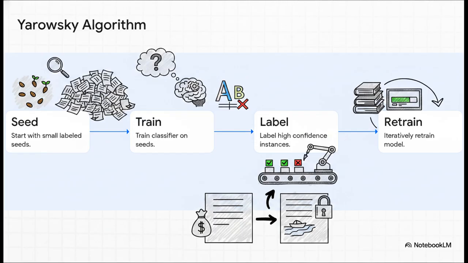Crucially, this whole bootstrapping trick relies on powerful linguistic heuristics. A big one is one sense per discourse. This is just the statistical likelihood that if a word has a specific meaning in one paragraph, it's almost definitely going to keep that exact same meaning throughout the rest of the document.